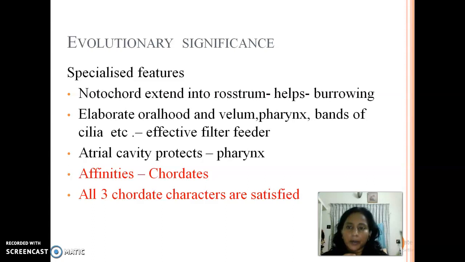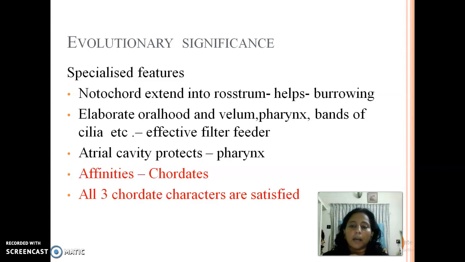Now coming to the advanced or specialized features: the notochord extending into the rostrum, that helps in burrowing. That is another special feature we can see in this case. The elaborate oral hood with velum, pharynx, bands of cilia, etc. An efficient filter feeder mechanism can be seen, and all the different structures can be seen in the case of this Amphioxus. Then the atrial cavity protecting the pharynx. Again, advanced characters we can see.